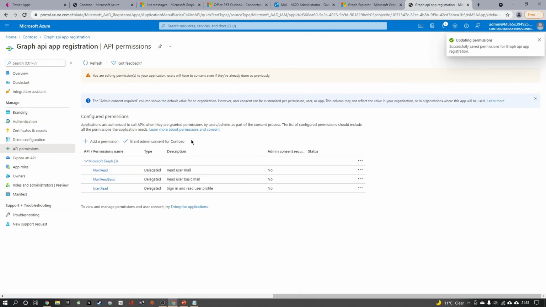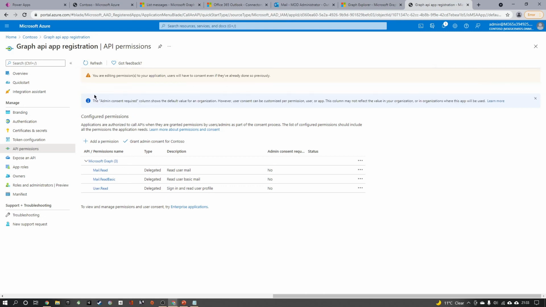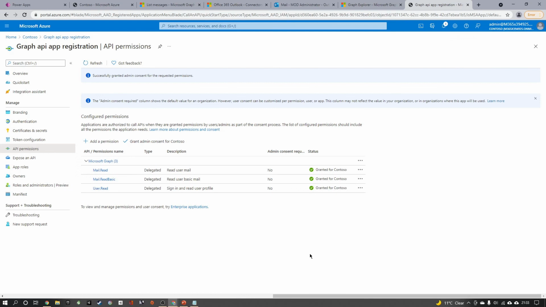So you can grant this so that it won't ask the user again for any consent. So I can grant admin consent for this, which is done. So now we got the list of items to configure our custom connector.